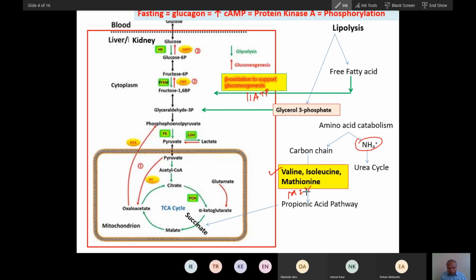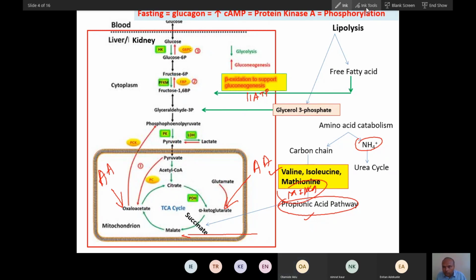VIM will convert into succinate through the propionic acid pathway. Just remember the pathway. You don't have to go into detail of the pathway right now. So this will convert into succinic acid, and many other amino acids will join at alpha ketoglutarate. Some amino acids will join as malate also, like this. So oxaloacetate, alpha ketoglutarate, many amino acids will join the Krebs cycle like this, and through the Krebs cycle, it will convert into glucose.